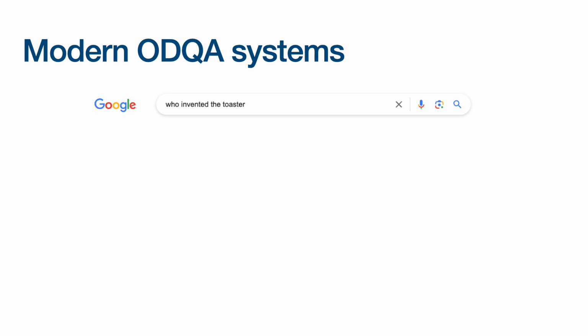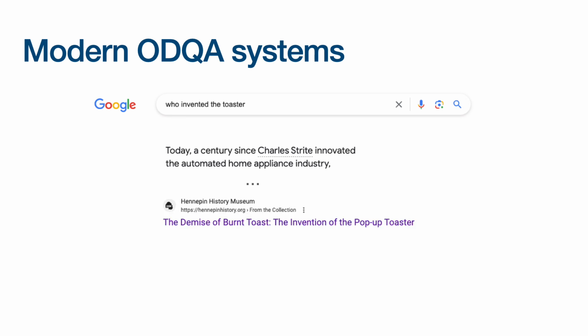So what are modern open domain question answering systems? One that I think we're all familiar with is Google. For example, if you type in who invented the toaster into Google, you're going to get some results with a varying amount of text, and then some links where you can click in order to see more results.